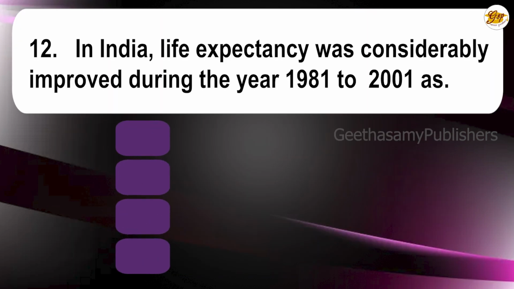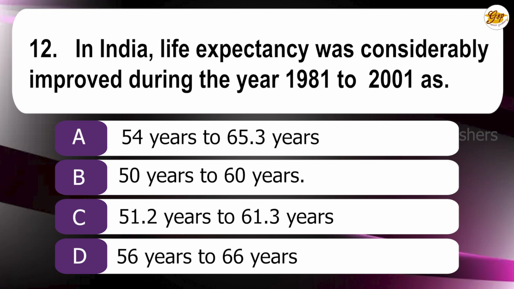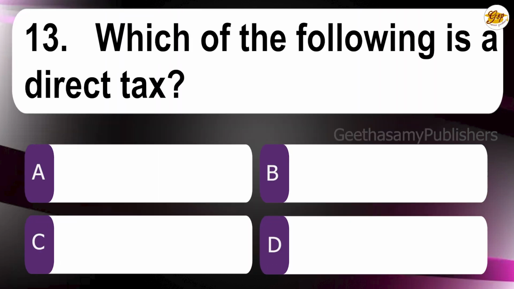In India, life expectancy was considerably improved during the year 1981 to 2001 from: A. 54 years to 65.3 years, B. 50 to 60 years, C. 50.2 to 61.3 years, D. 56 years to 66 years. So the correct answer is A, that is 54 years to 65.3 years.